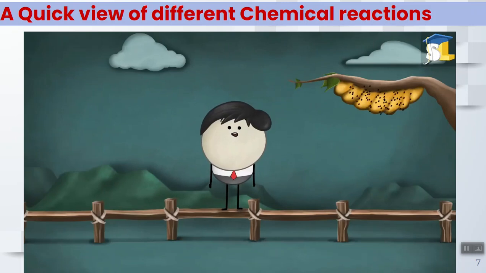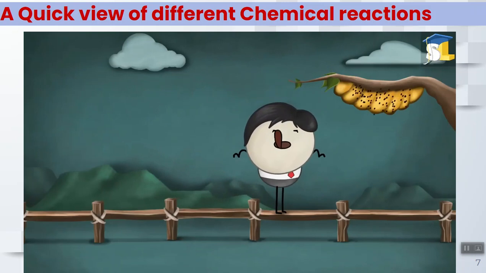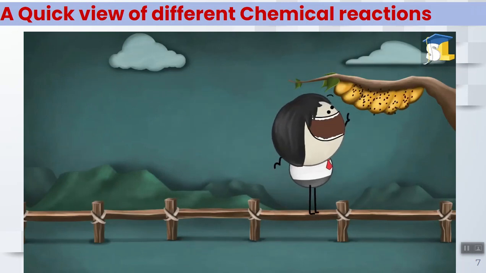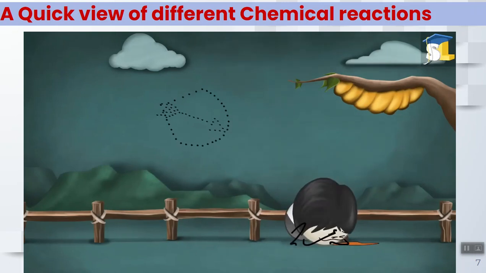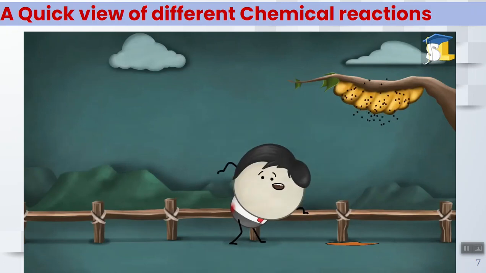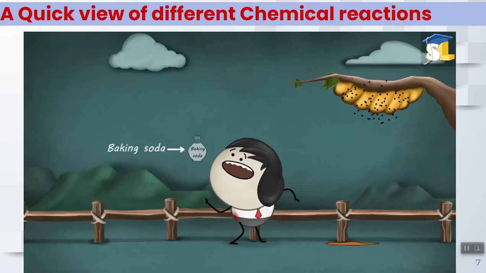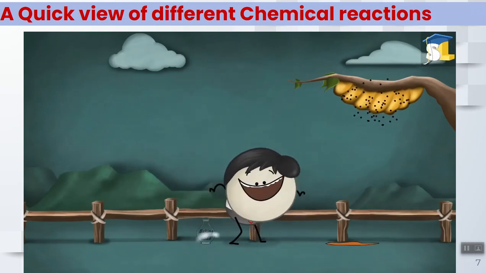Hey, hold on. Don't go near that honeycomb. Please listen to me. It is quite dangerous. Fine, go ahead. See? I told you. Okay, now don't worry. Put this baking soda solution on the bee stung area. You got some relief, right?